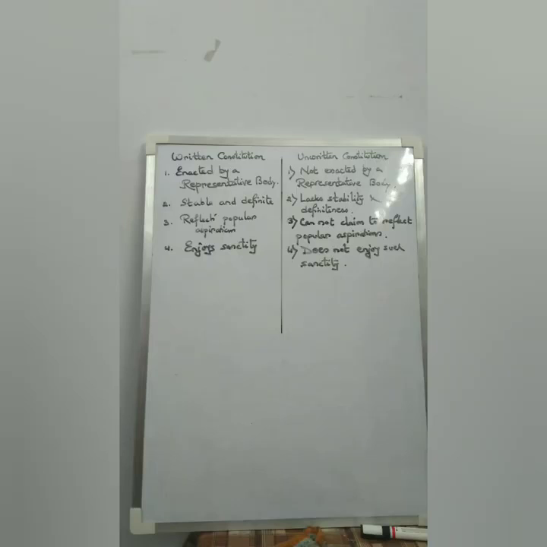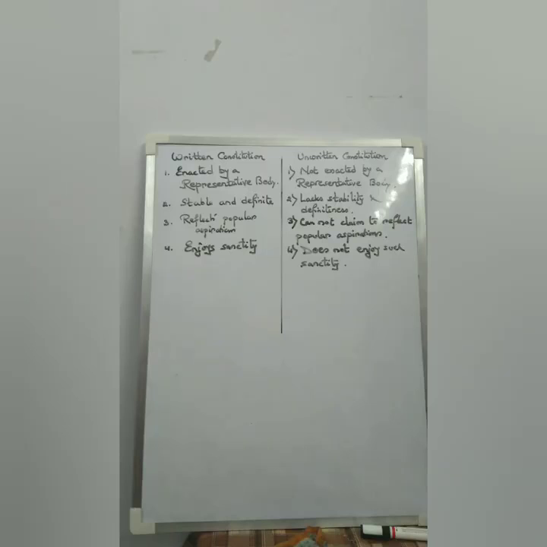The fourth difference is that of sanctity. A written constitution is a codified document. It enjoys a sacredness, or we can say it enjoys a higher position than that of an unwritten constitution. An unwritten constitution is not written down, and so it cannot enjoy the place or the position that is enjoyed by a codified document or by a written constitution.